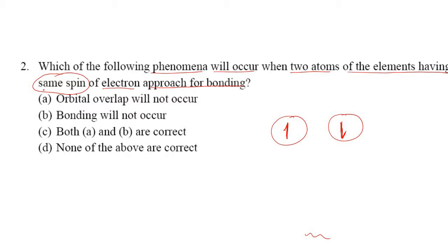But here it has been mentioned as same spin of electron. When such a condition of same spin is there, then obviously we can say that orbital overlap will not occur. When orbital overlap will not occur, it reveals that bonding will also not occur. So the correct option is C, that is both A and B are correct. Remember students, whenever two atoms of elements having the same spin of electron approach for bonding, then there is no bonding and there is no orbital overlap, right? And we'll move to the next question.